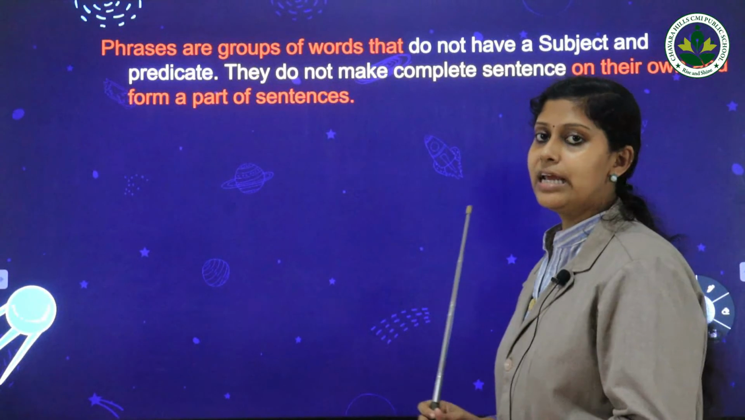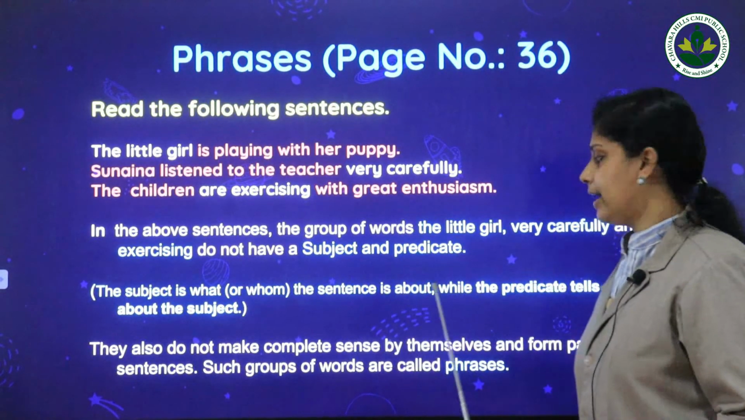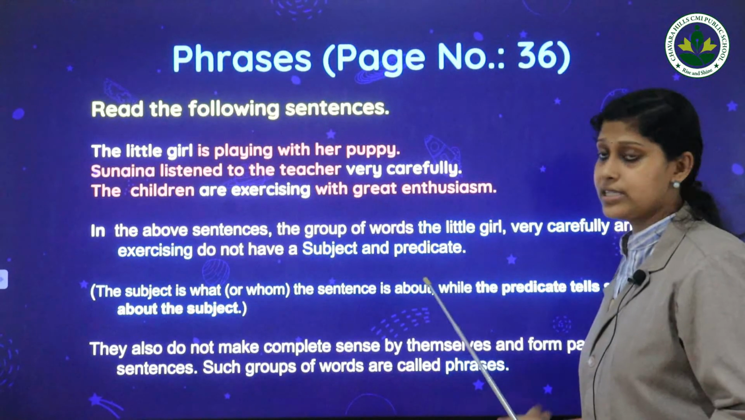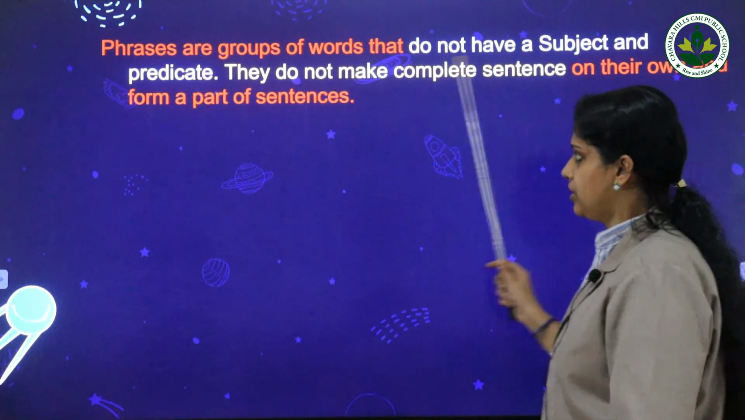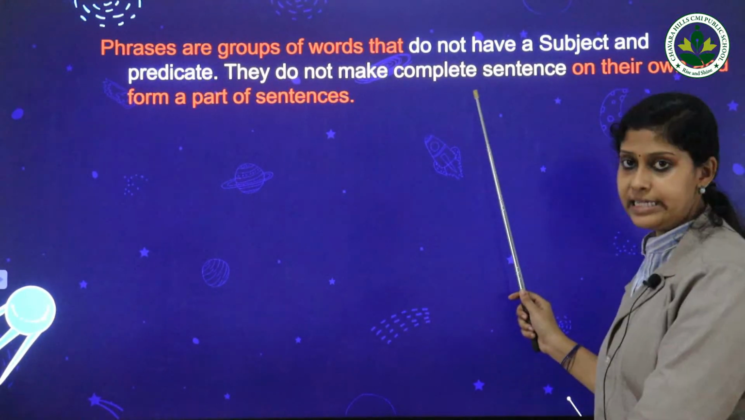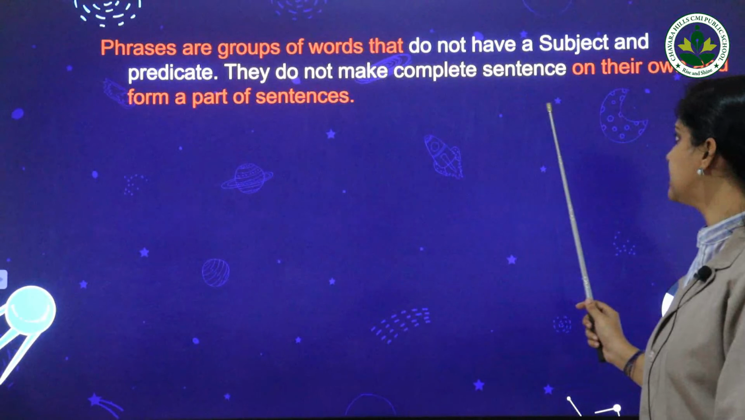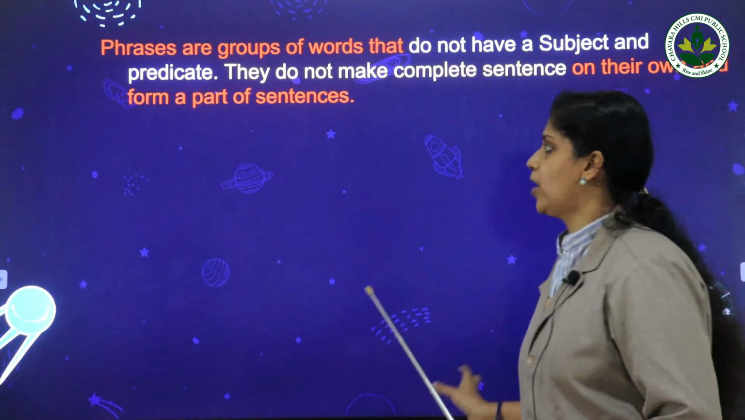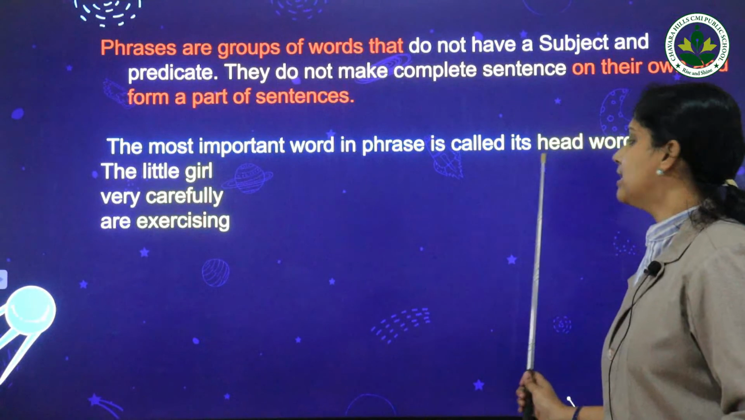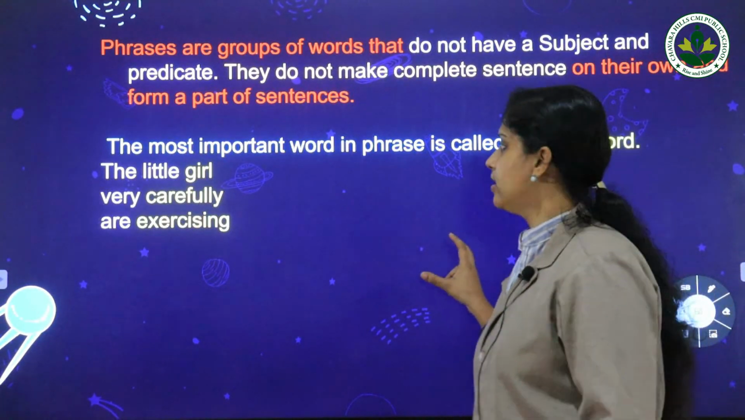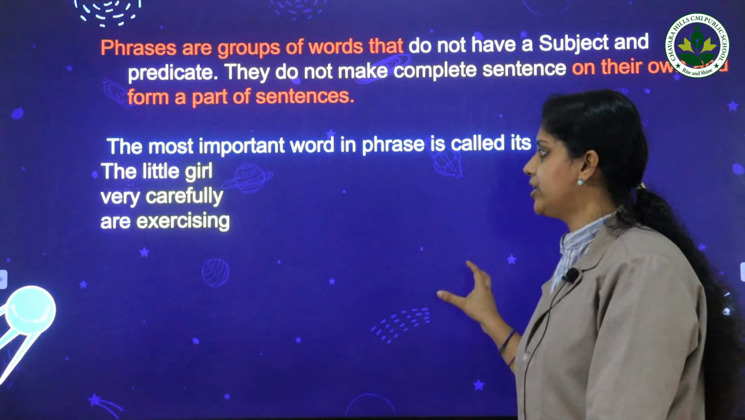What do you mean by a subject? Yes, the subject is what the sentence is about, and the predicate tells something about the subject. So phrases are groups of words that do not have a subject and predicate. They do not make complete sentences on their own, they are dependent, and they form a part of sentences. The most important word in a phrase is called a head word. Head word is the most important word in a phrase.